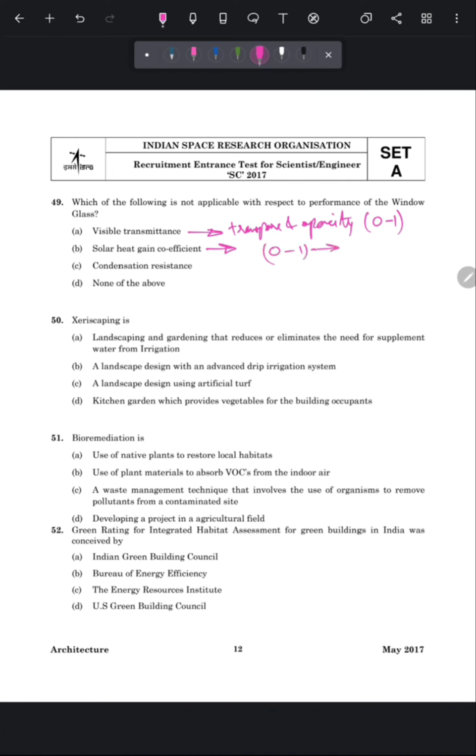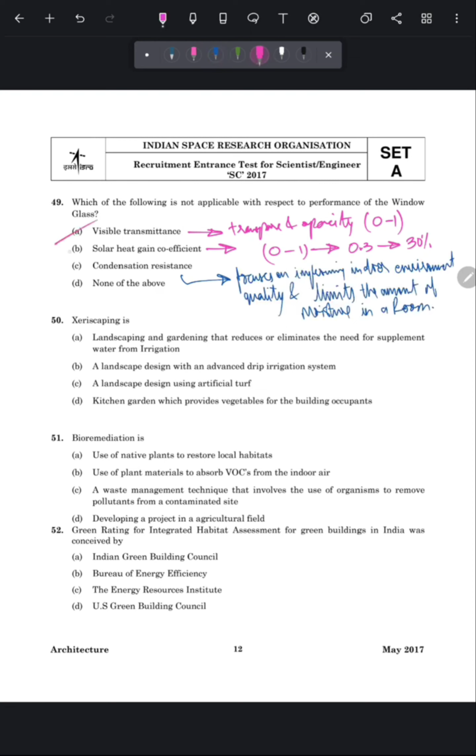For example, if the solar heat gain coefficient of a window is 0.3, this means 30% of the solar heat will pass through this window. Third is condensation resistance, and it focuses on improving indoor environment quality and limiting the amount of moisture in a room. And all these are the important factors on which the performance of a glass window is based.